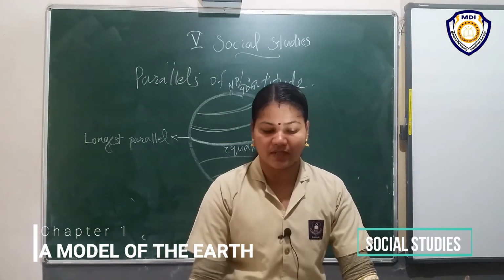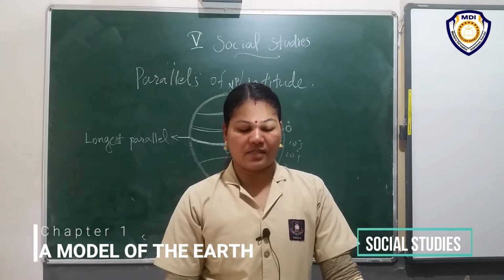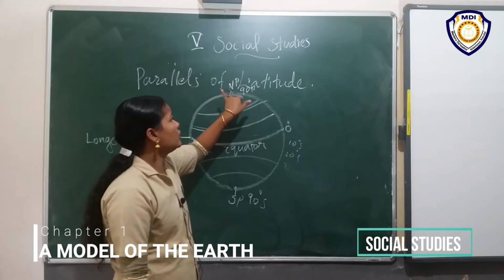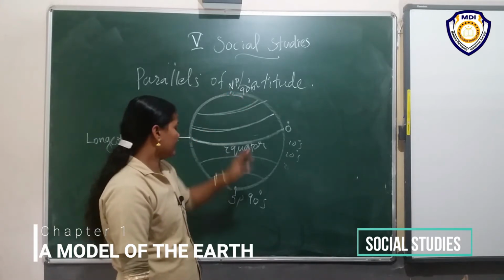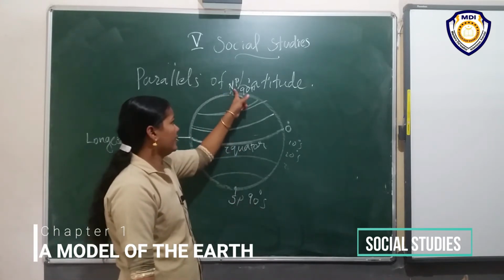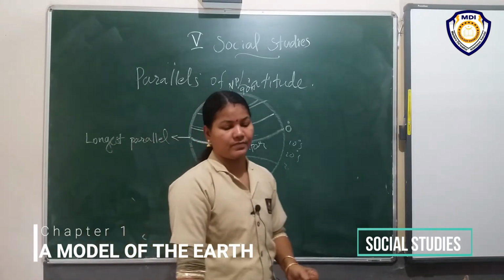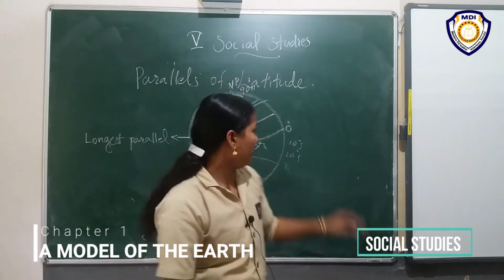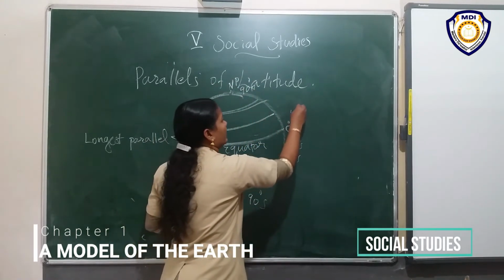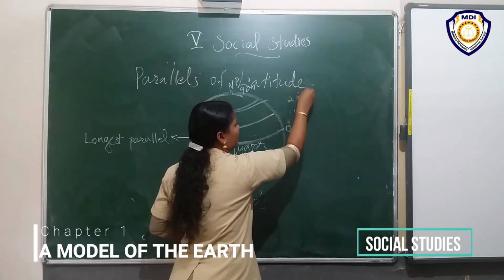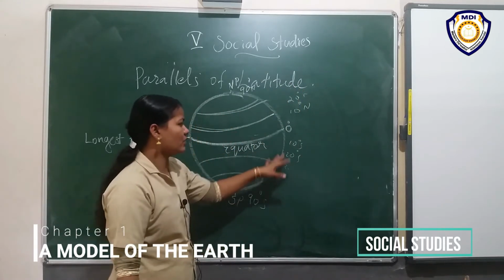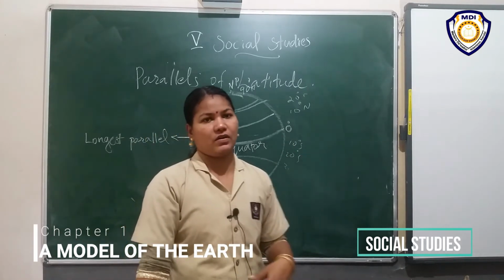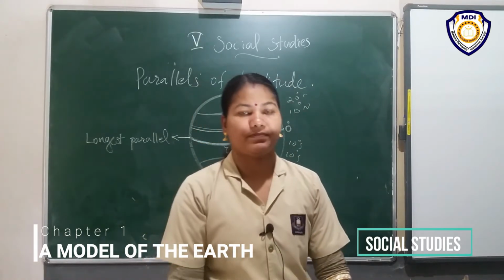Then we discussed the poles. Here is the south pole, here is the north pole. When we reach the north pole, it is 90 degree north, and here 90 degree south. Another important thing, the parallels in the northern hemisphere are labeled 10 degree north, 20 degree north, 30 degree north, and so on. In the case of south, it is 10 degree south, 20 degree south, 30 degree south, and so on. Okay, is it clear?